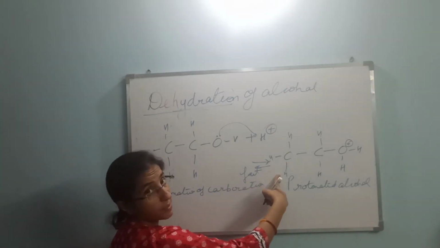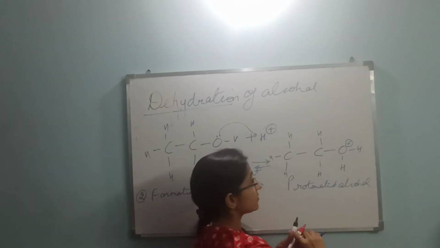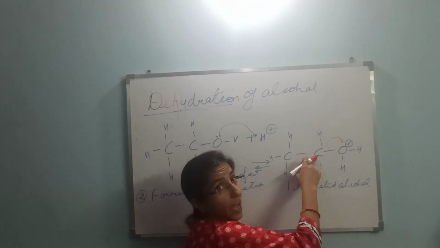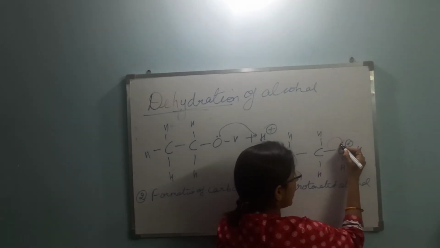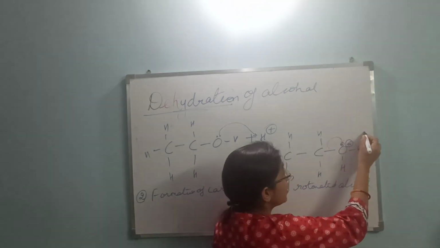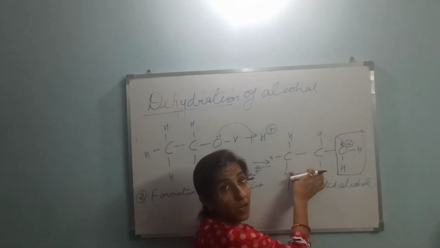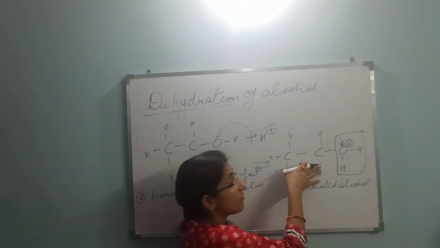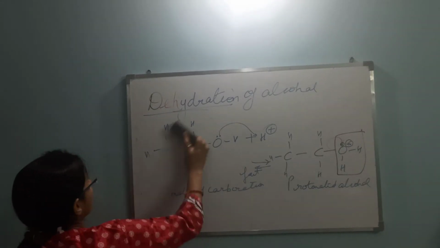See, this is what we have got as a major product, and if it happens, see this. Here only I will let you know with a different color pen. If this bond is shifted here, this carbon will be having positive charge. If it is having the positive charge, the oxygen will have the negative. Positive negative cancel out, and this water H2O will be eliminated there, and there will be the formation of a carbocation. I'll show you here.